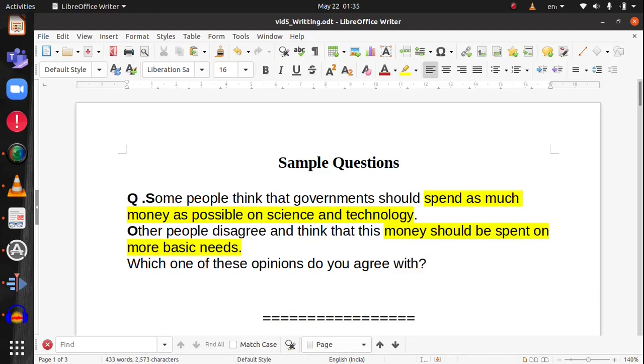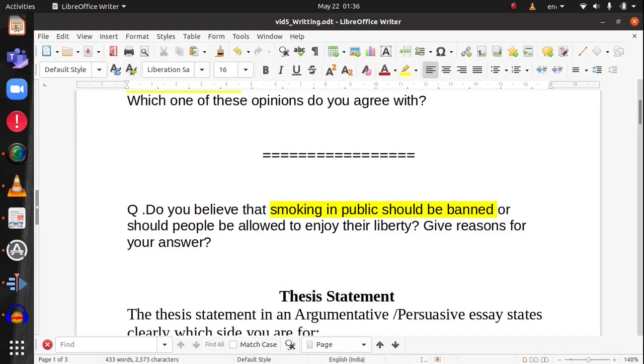So here the main point is the government spending money on a few things. It can be spent on science and technology, or it could be spent on the more basic needs of people like food and housing. So you have to clearly express your view, which way you want the government to go and why. That is the most important part. You should be able to convince with your arguments. Now let's see another example.